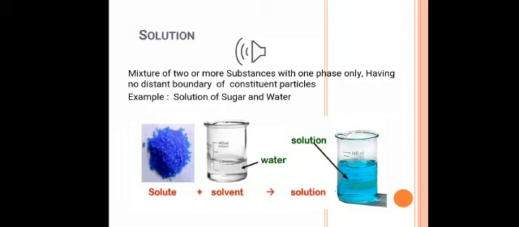A solution is a homogeneous mixture of two or more substances. In a solution, components are mixed in such a way that they appear as only one phase, seen by the naked eye. Constituent particles of a solution can't be identified because particles are mixed evenly throughout. In a solution, there are two types of components. One is called solute and the other is called solvent.